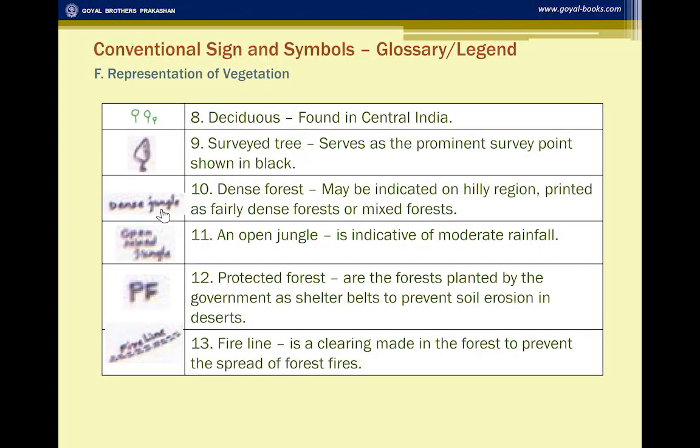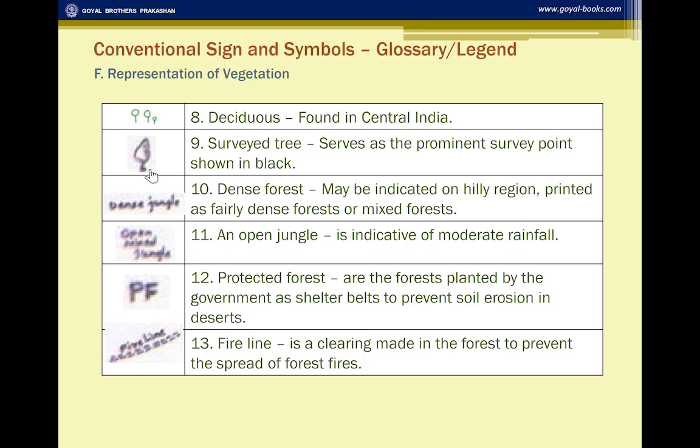If you are asked a question, what type of jungle or forests are found in this area, you just have to show what is written there; you have to reproduce it. You don't have to say deciduous or coniferous or tropical evergreen. It has nothing to do with the forest you study in your textbook. It is just to identify what is written there.